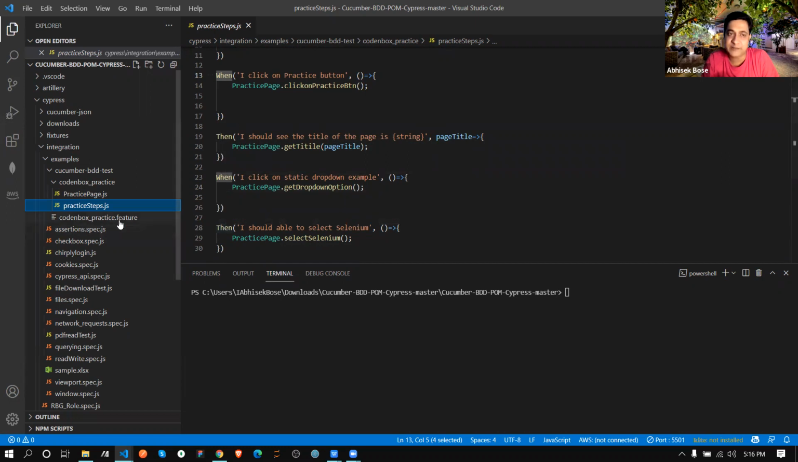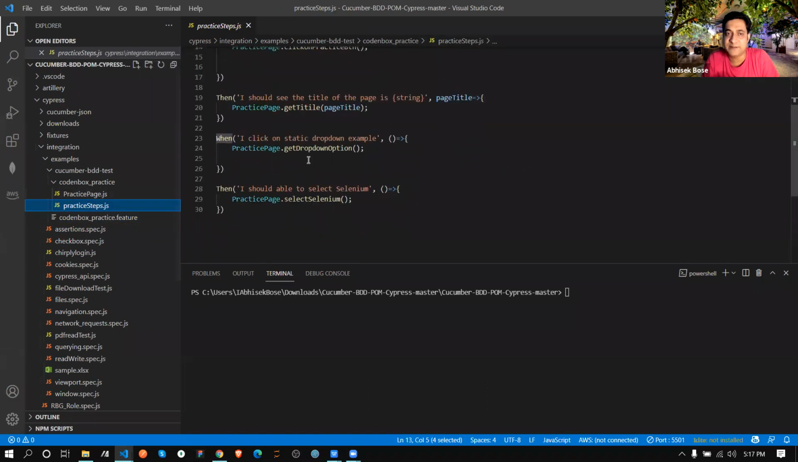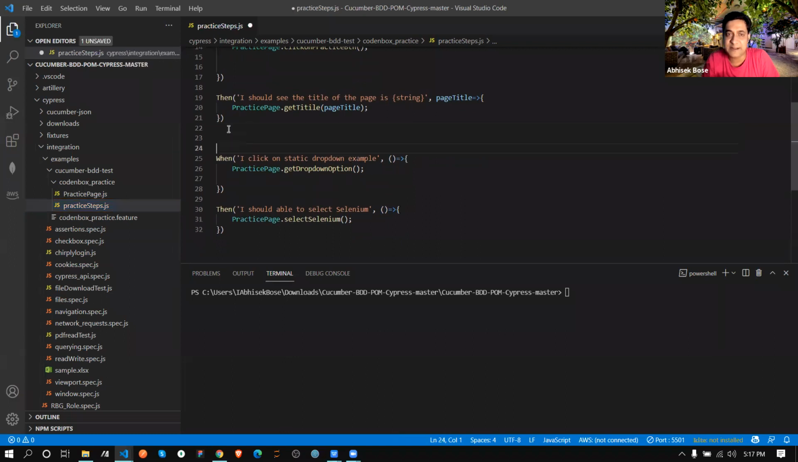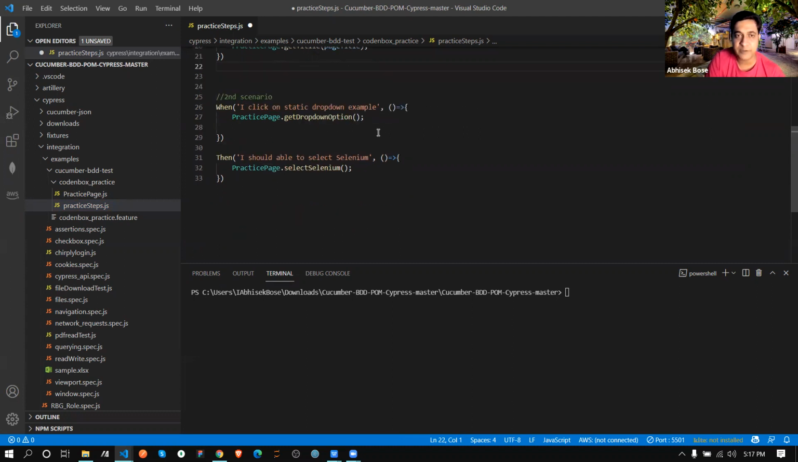Like in our BDD, we have another scenario. Over there we mention when and then, the same way as the first one. So I can mention it this way, this is an example for the second scenario.